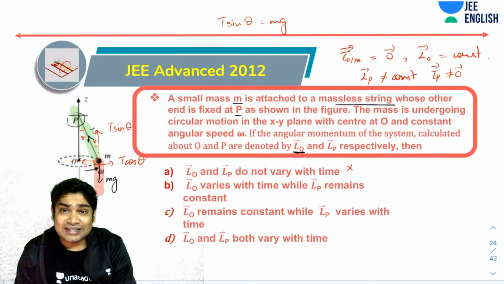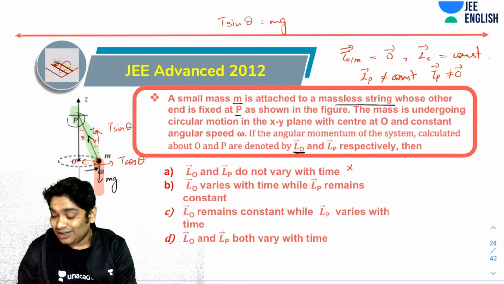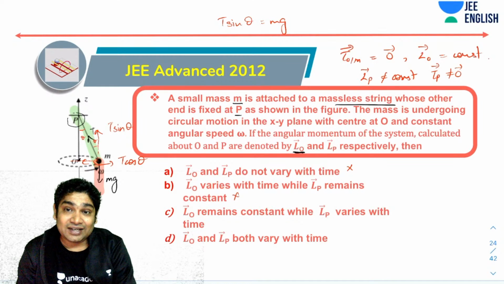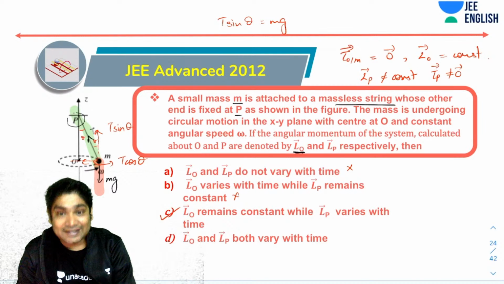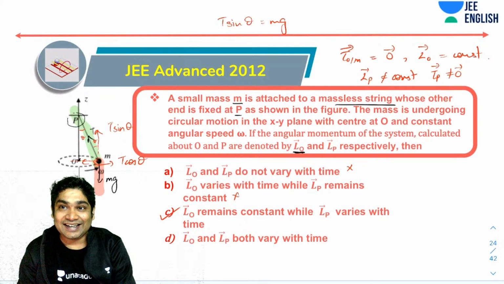Option B says LO varies with time, but LP remains constant. This is again wrong. C says LO remains constant while LP varies with time. That is correct. So yes, well done, Karthik. C was the correct answer.